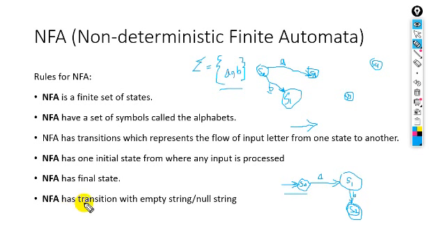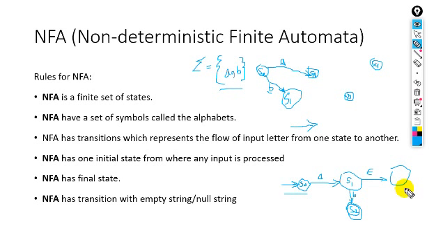Next, an NFA has transitions with the empty string. In an NFA there can be a transition on the null string.